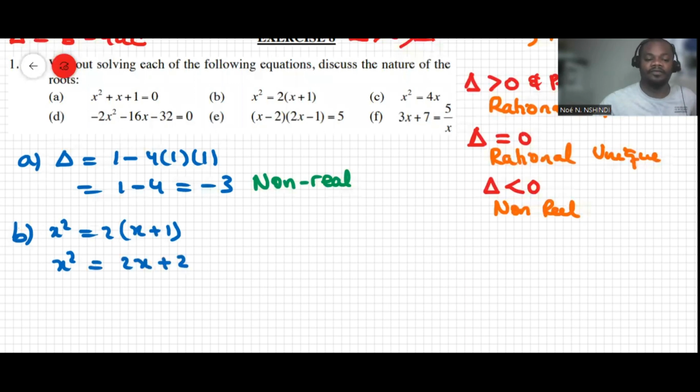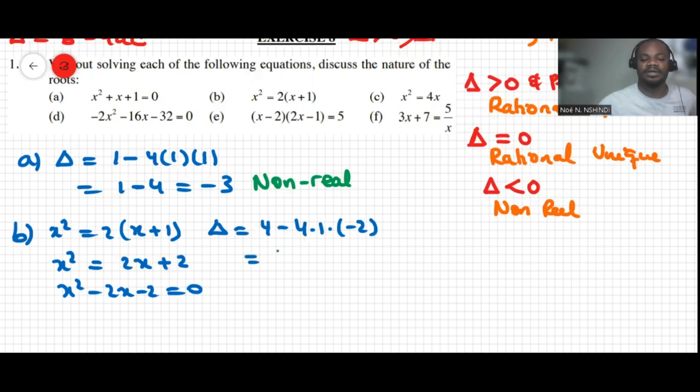If you move everything to the left-hand side, it's going to be x squared minus 2x minus 2 equals 0. Now we can work out the discriminant delta. Delta would be equal to b squared, so -2 squared, which is 4, minus 4 times a is 1 and c is -2, and that makes 4 plus 8, which is 12. 12 is not a perfect